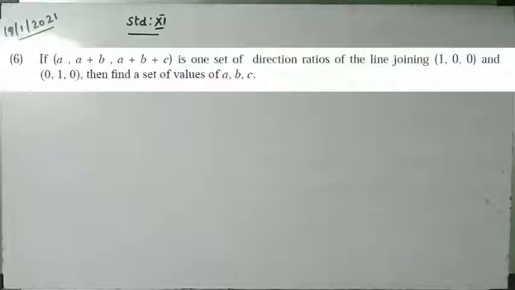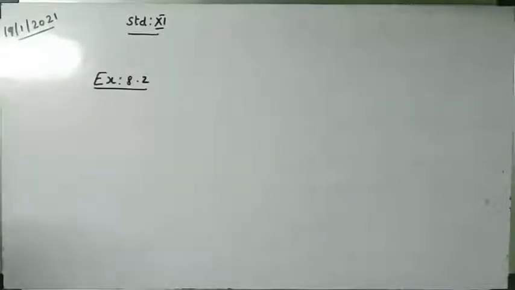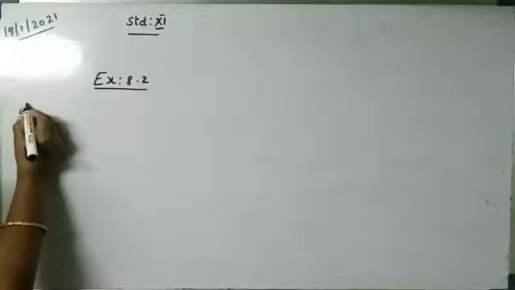Now question number 6. If a comma a plus b comma a plus b plus c is one set of direction ratios of the line joining 1 comma 0 comma 0 and 0 comma 1 comma 0, then find a set of values of a comma b comma c. Now we have to equate the given two ratios.